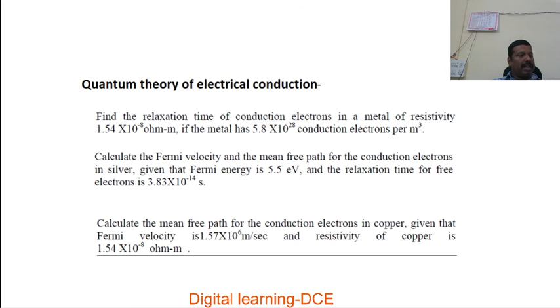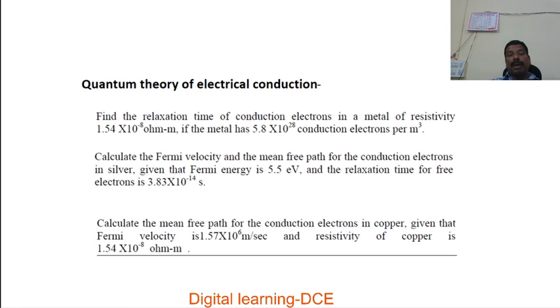Using the relation between mean free path and relaxation time, we may calculate the value of the mean free path. These are the few important problems discussed on free electron theory. For some solved problems and other problems, you may refer to Modern Physics by Kenneth Krane, Modern Physics by Beiser, and Modern Physics by Murugesan. These are a few reference textbooks. In addition, Modern Physics by Basavaraj, Volume 2. We may refer to those textbooks.